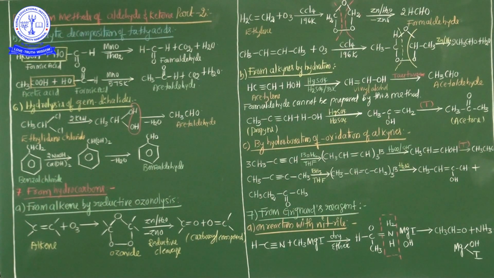Ozonide. Now cleavage means breaking the bonds. Here one cleavage is formed on this side. After cleavage of the ozonide, in the presence of zinc and water, ZnO is eliminated. Finally formaldehyde is formed. This is the most important equation: how ethylene forms formaldehyde in the presence of ozone by alkene reductive ozonolysis.